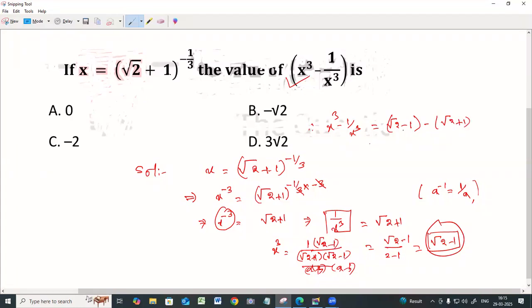So if you open the bracket, root 2 minus 1 minus root 2 minus 1. Minus root 2 plus root 2 cancel. So minus 1, then minus 1. It should be minus 2.